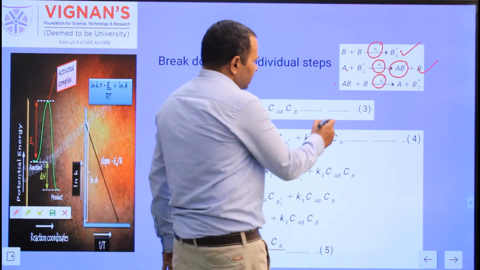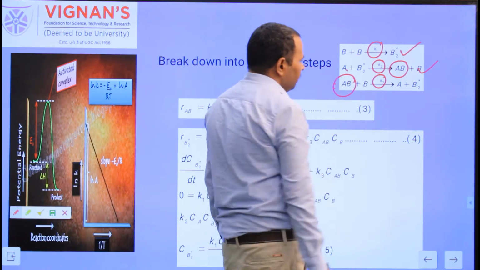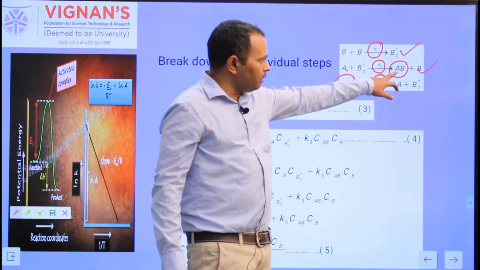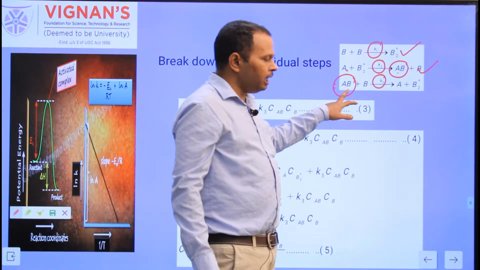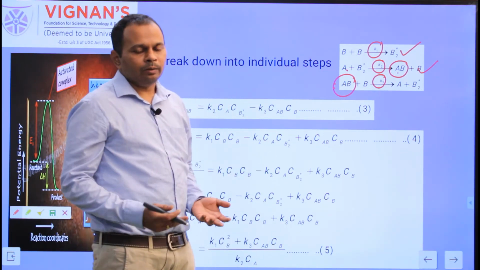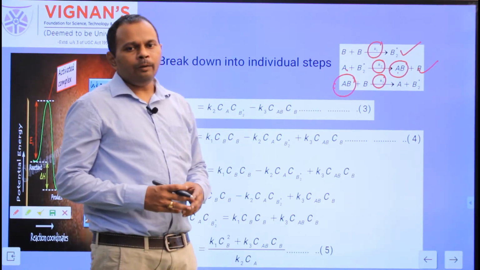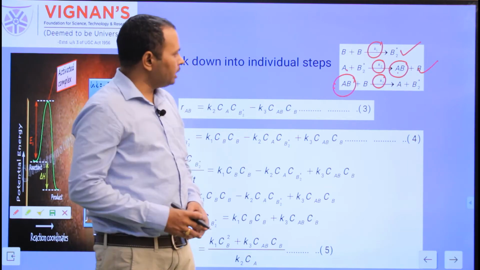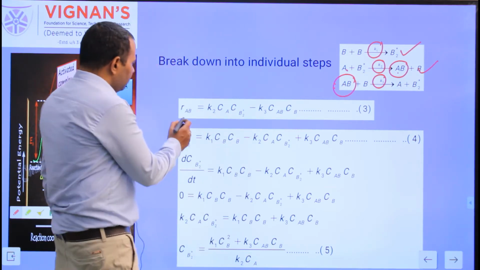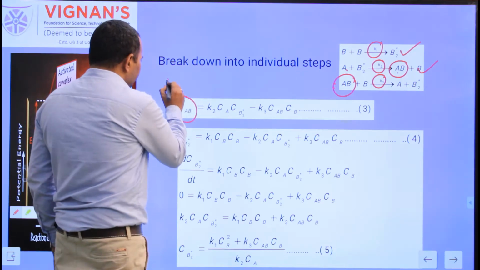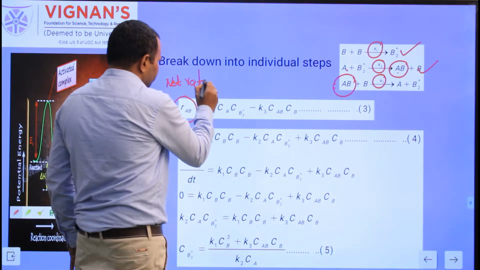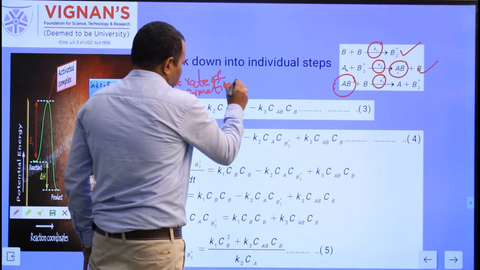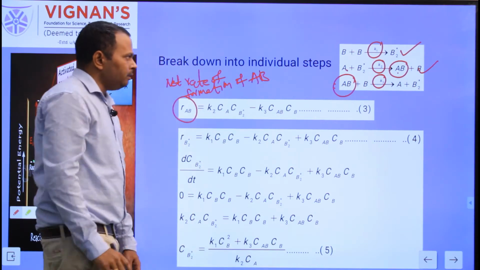In the third reaction AB is on the reactant side, so the rate of formation is negative. So in the second reaction AB is on the product side, so the rate is positive. In the third reaction AB is on the reactant side, so the rate is negative. Based on these 2 reactions, try to find the net rate of formation of AB. Since one rate is positive and the other rate is negative, RAB is the net rate of formation of AB. So try to find the RAB.